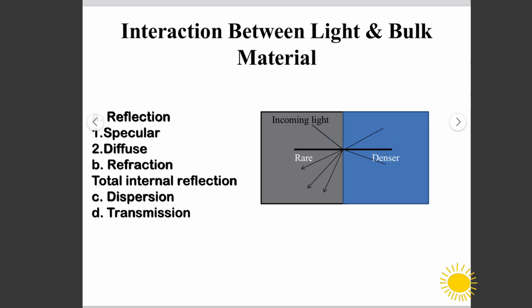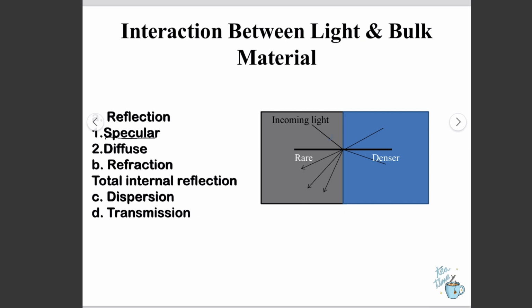When light interacts with bulk materials, we get reflection, in which we have specular or diffuse reflection. Specular reflection is one in which the incident light angle is equal to the reflected light angle, and it usually occurs on shiny surfaces like a mirror or water, so that's why we get our images. Diffuse reflection occurs mostly on rough surfaces, in which the reflected light is diffused and we cannot get any images out of that.